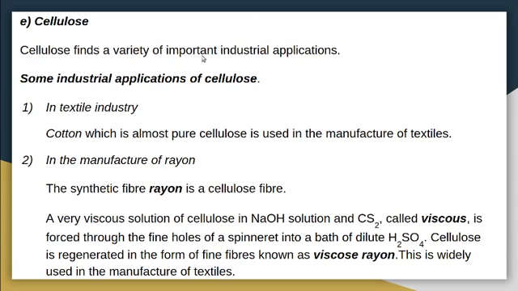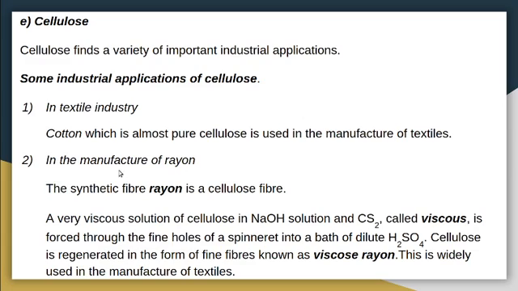So next carbohydrate is cellulose. Cellulose finds a variety of important industrial applications. Some important industrial applications of cellulose are given here. First one is in the textile industry. Cotton, which is almost pure cellulose, is used in the manufacture of textiles. So for making clothes, cotton is used. It is a pure form of cellulose.